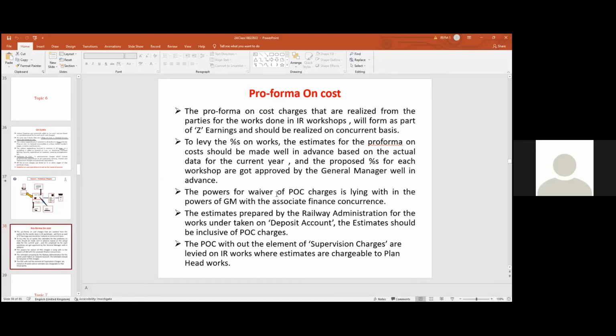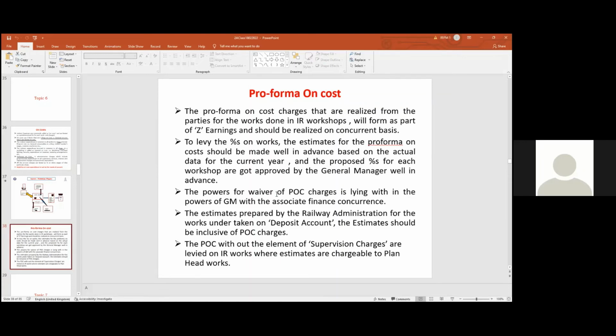Pro forma on cost will become an additional percentage on the unit cost, and then we will collect that in addition to the normal cost. So that is known as pro forma on cost. And when we collect, that will go as earnings to the railway. Whatever amount is collected as pro forma on cost for the work done by the workshop for other government departments and private bodies is collected as Z earnings to a particular zonal railway.